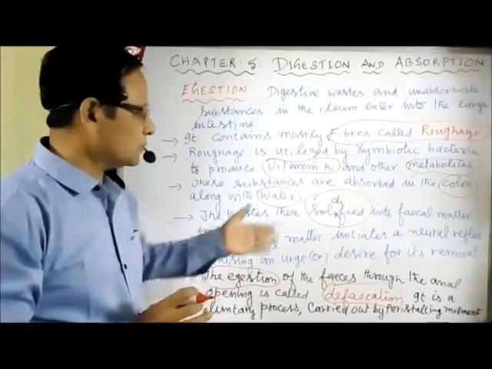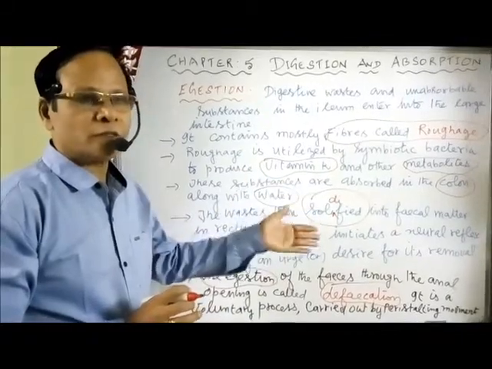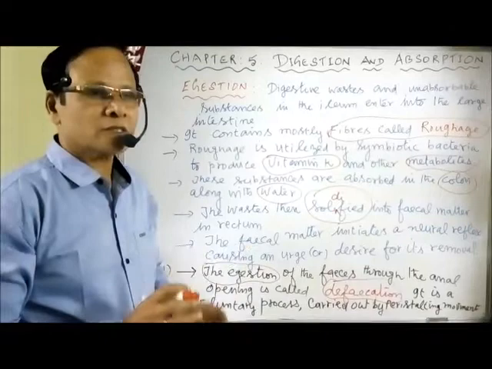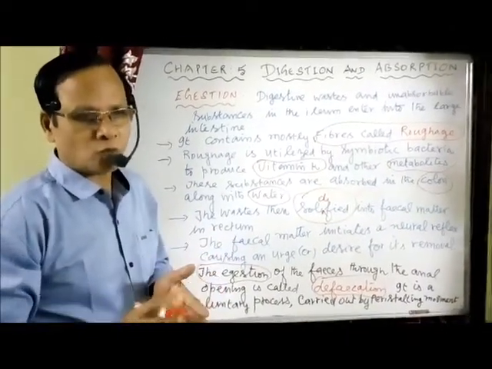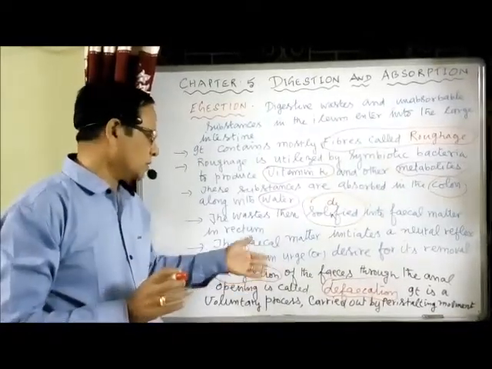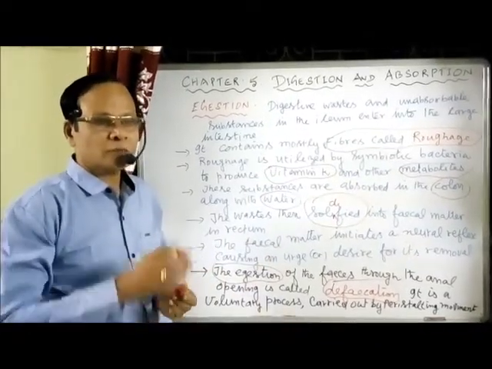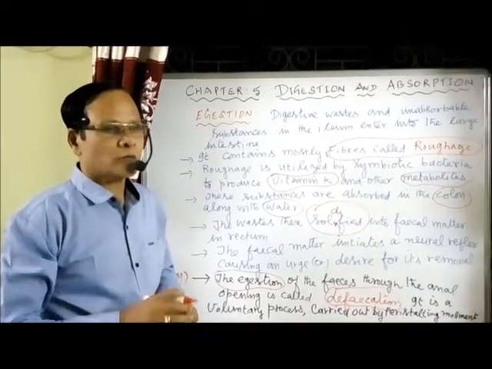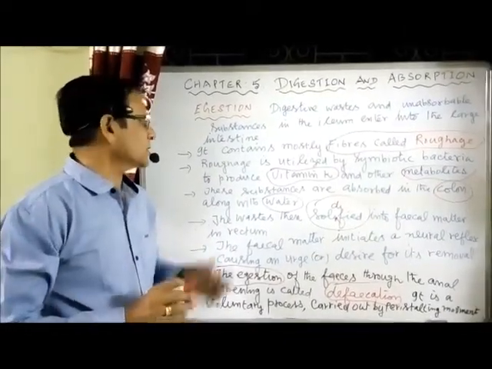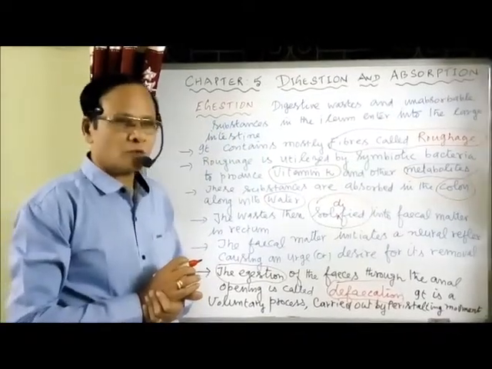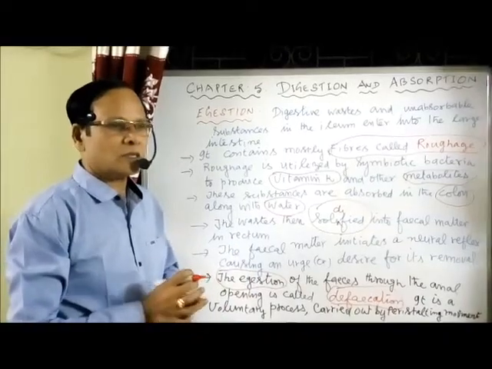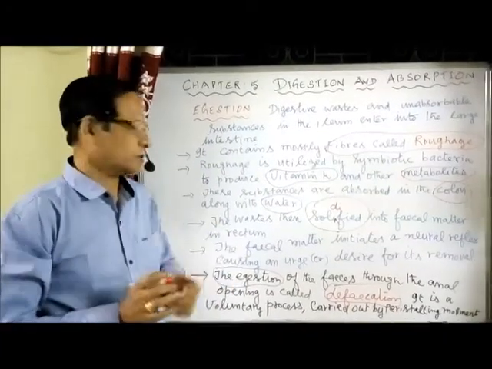Anyway, the elimination of feces through the anal opening is called defecation, a voluntary process, not involuntary, carried out by the peristaltic movement of the rectal wall and anal canal. That's the removal of waste from the body, the last process in the digestive process.